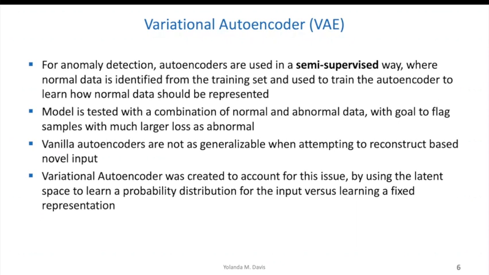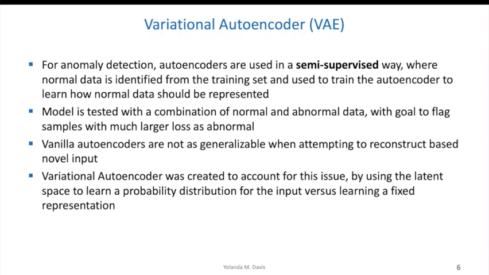When it comes to anomaly detection, autoencoders are used in a semi-supervised way. This is where we would have our normal data, like I mentioned before, that is identified from the training set separately from anything classified as an anomaly. The normal data is used to train the autoencoder such that it learns how normal data should be represented. Then, once we're ready to test, the model is tested with a combination of both normal and abnormal data, and it would flag any sample that has a loss much larger than what we were seeing in the normal data.